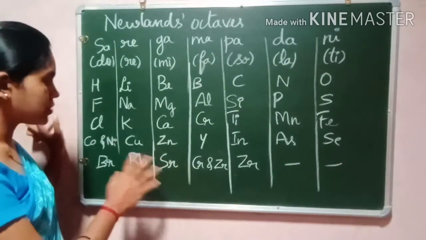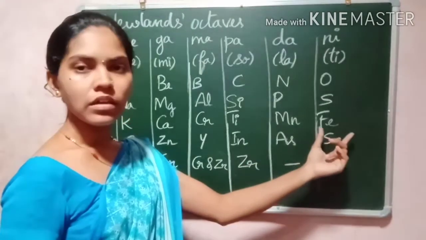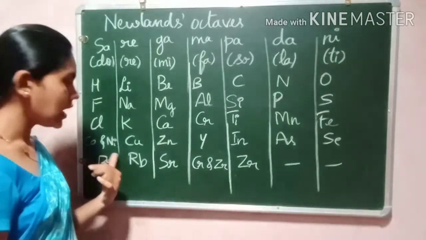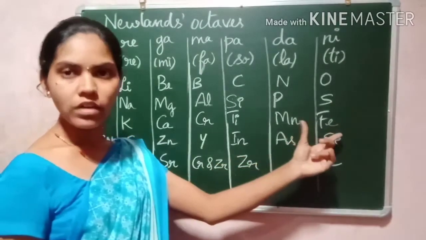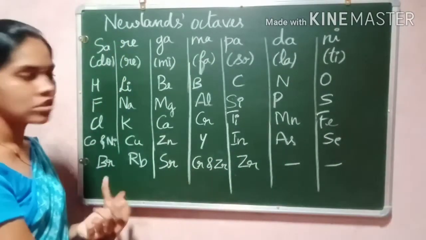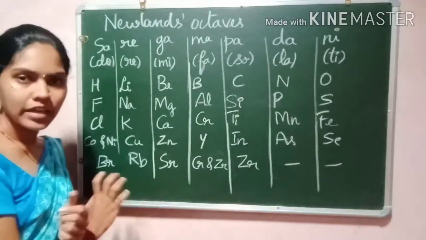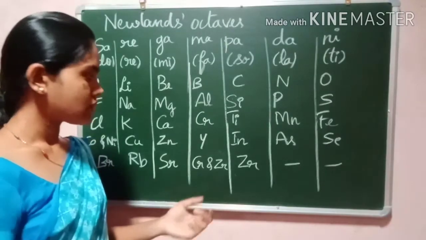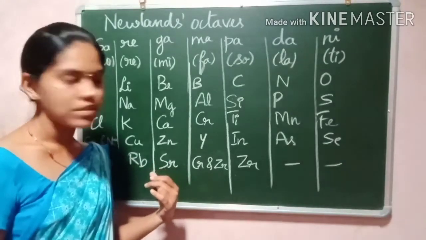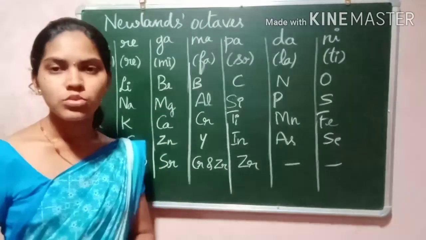And you can observe that cobalt and nickel have similar properties to iron, but he placed them in different slots. So there he made some mistakes. That is one more drawback of Newland's octaves.